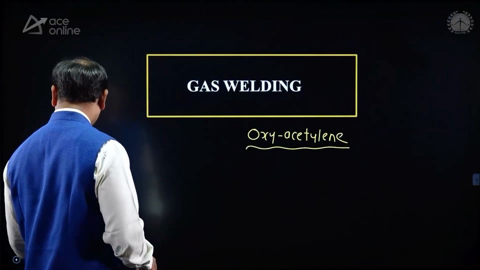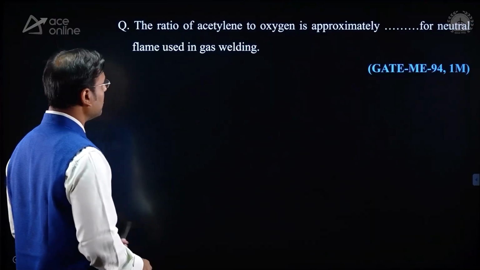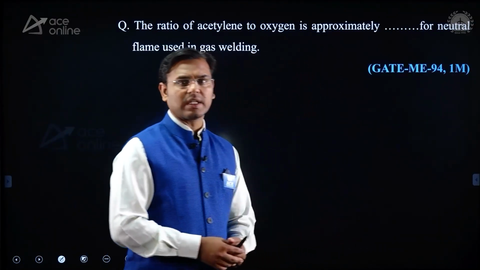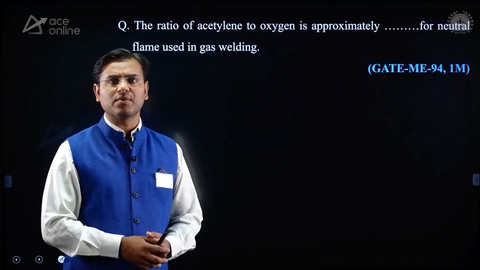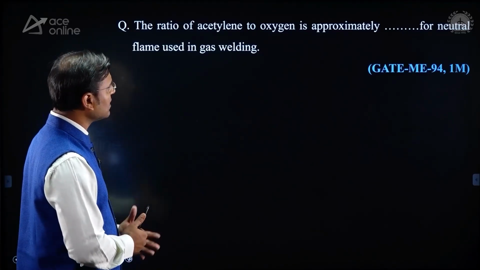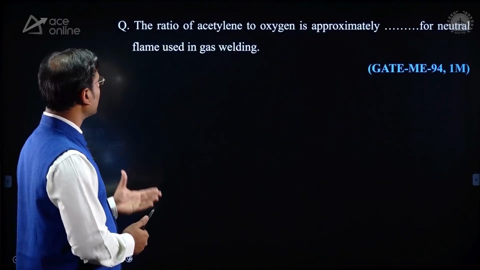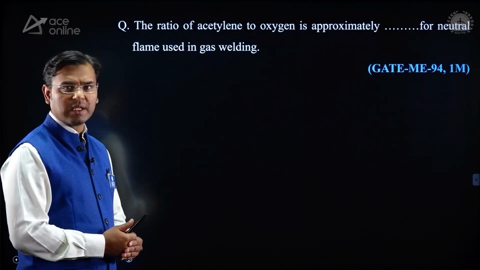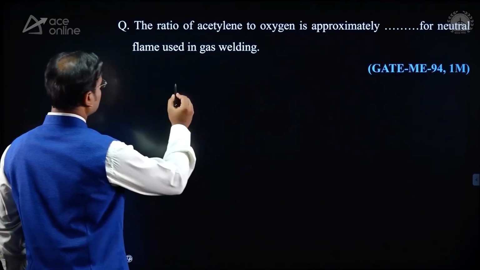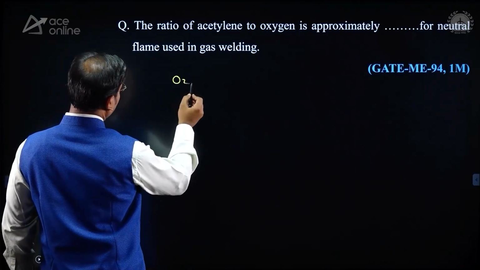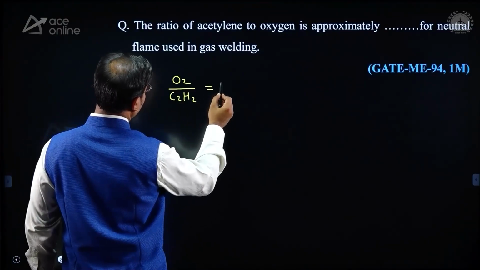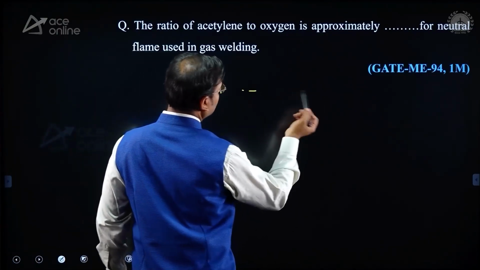And now see also the number of questions asked for GATE mechanical as well as PI. This is a very old question, GATE mechanical 94, they asked for 1 mark. What is the question? The ratio of acetylene to oxygen is approximately, for a neutral flame used in gas welding. Now you can see that there are a number of flames we are using in gas welding. O2 to C2H2, oxygen to acetylene ratio is 1, and it is for the neutral flame.